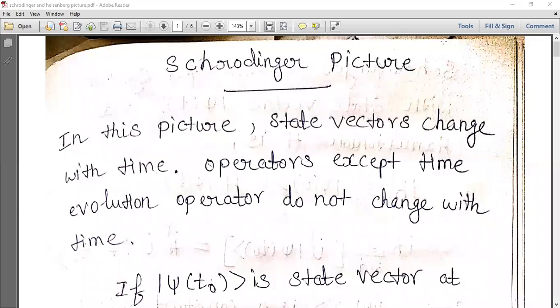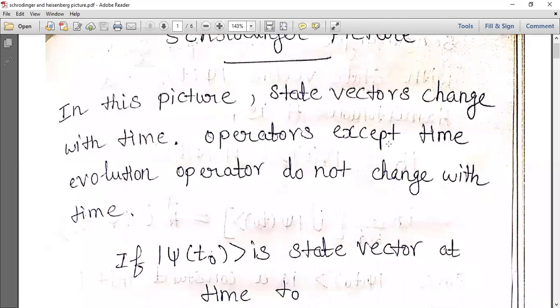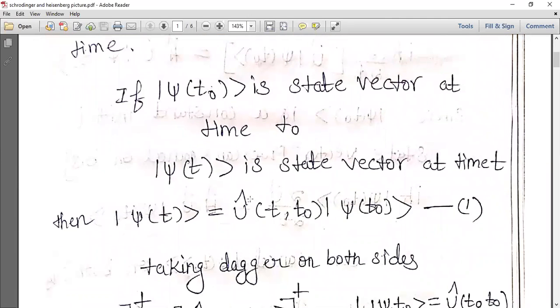Now we'll study the Schrodinger picture. This is a way to understand the quantum mechanical system. In this picture, state vectors change with time, but operators will not change with time, except one operator, the time evolution operator, that is U cap (t, t naught). This is called the time evolution operator.